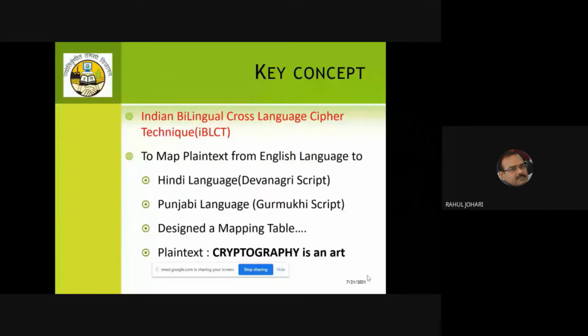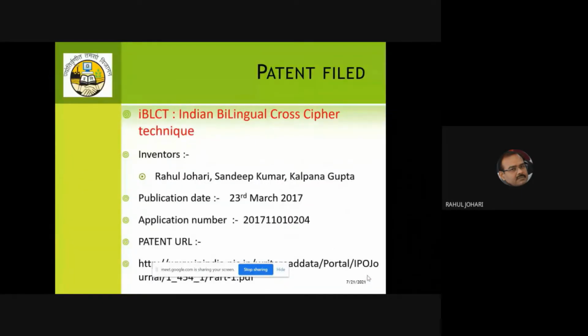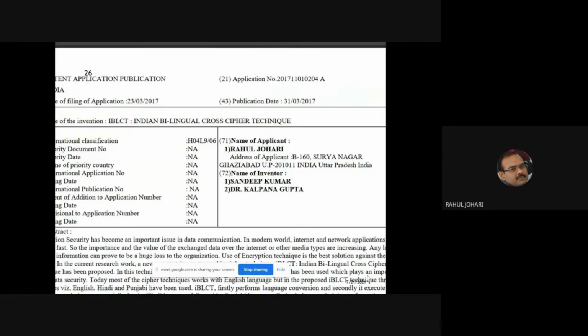Coming back to the slide, and what we did, we find the patent for it because this was the first kind of work in this direction in 2017. So it's by the name IBLCT, Indian Bilingual Cross Cipher Technique, and it is published in the Journal of the Indian Patent Office. It's there on the web, but we have not been given patent as of now because the process is still going on.